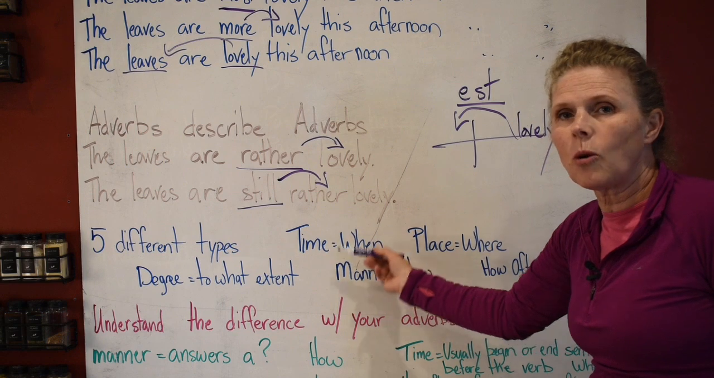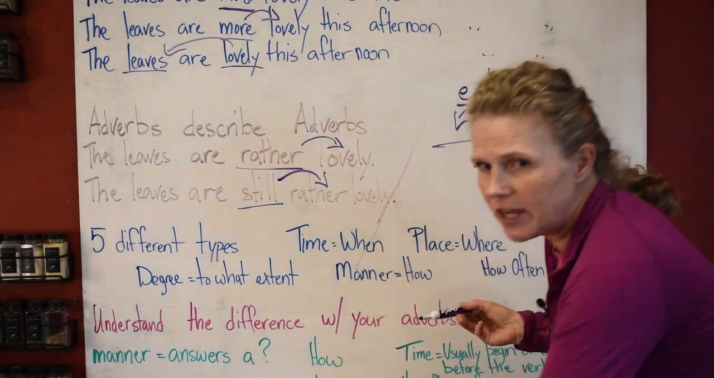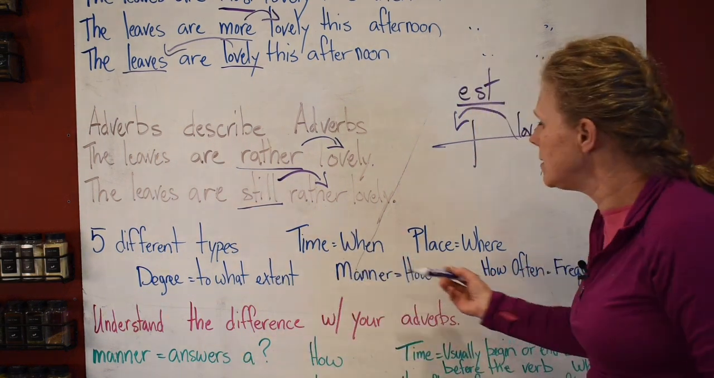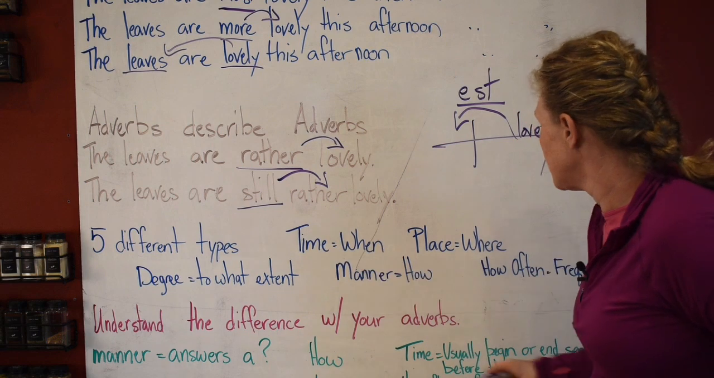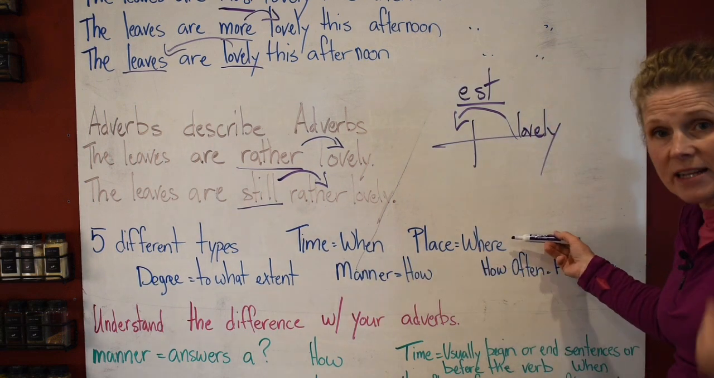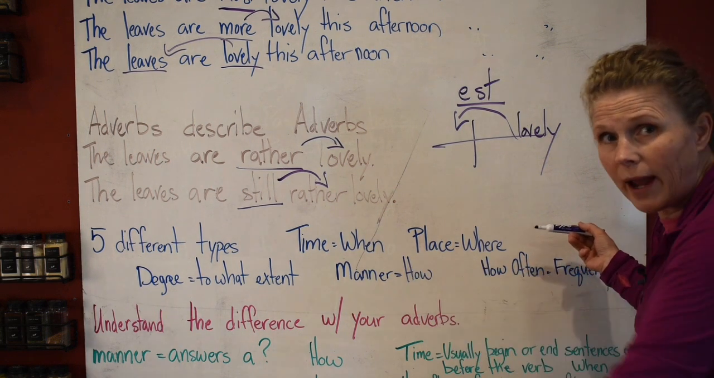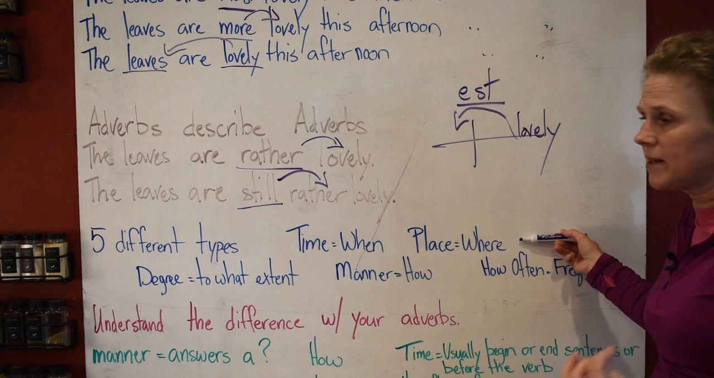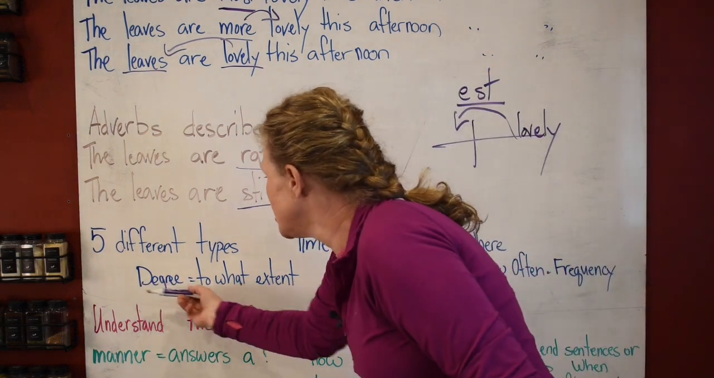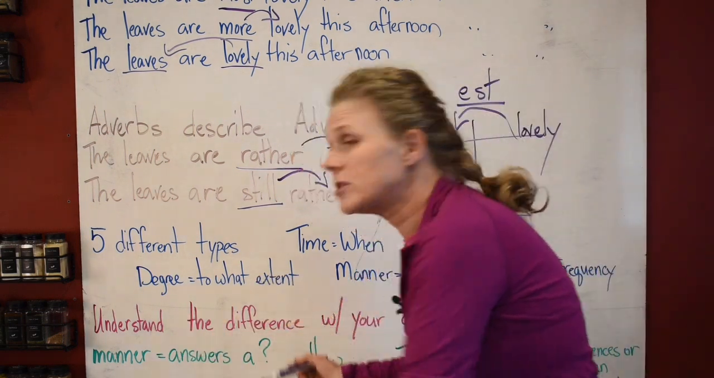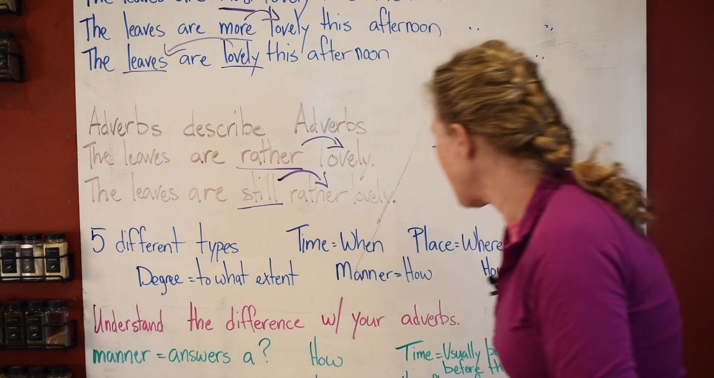You can ask that question and find out the answer. When are you going? When did it happen? And that is the time. We also have place. You can ask the question, well, where did it happen? Where is it? Ask the question to find that. Degree. To what extent? Ask that question. To what extent? To what degree did it happen?